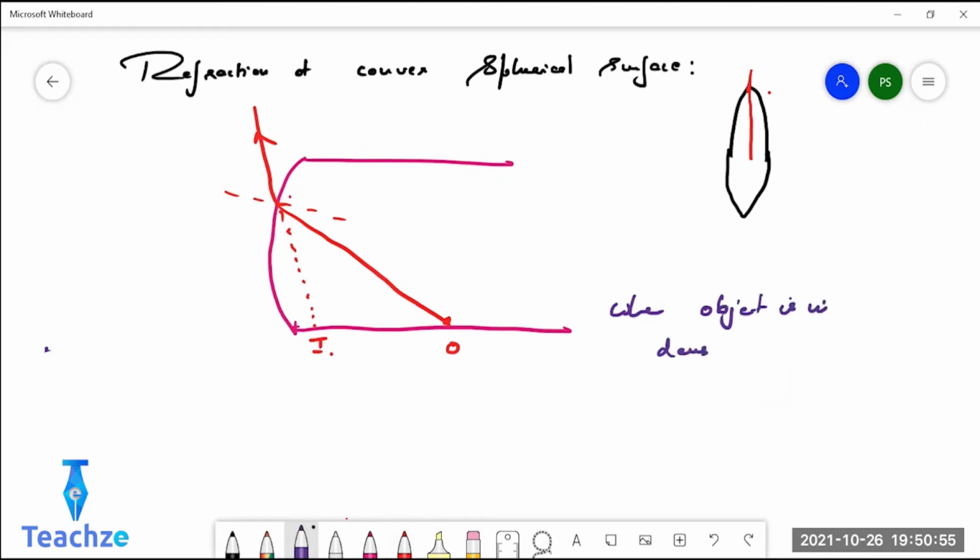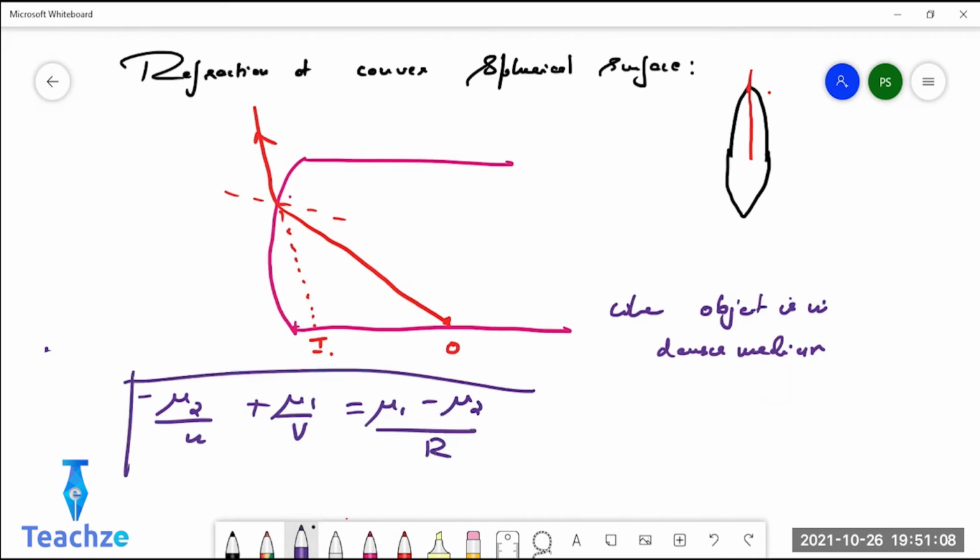for this lens, when the object is in the denser medium, the formula will be minus mu2 by u plus mu1 by v equals mu1 minus mu2 by r. This is for a convex lens. So there are two cases. First case is when the object is in the rarer medium. Second case is when the object is in the denser medium. When the object is in the rarer medium, whether it forms a real image or a virtual image, it is the same equation. Understood? So you only need to learn two equations. Make a note of that. Have you written it? Yes, sir.